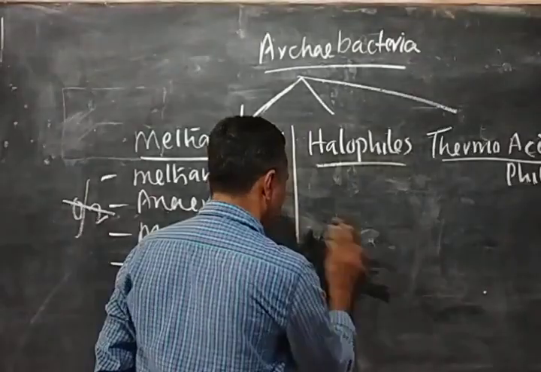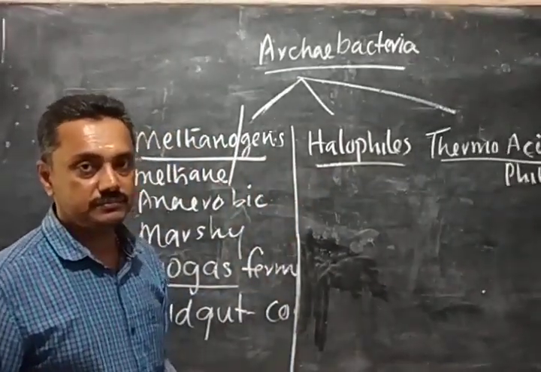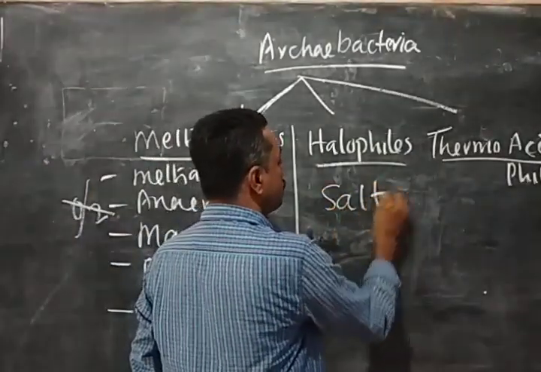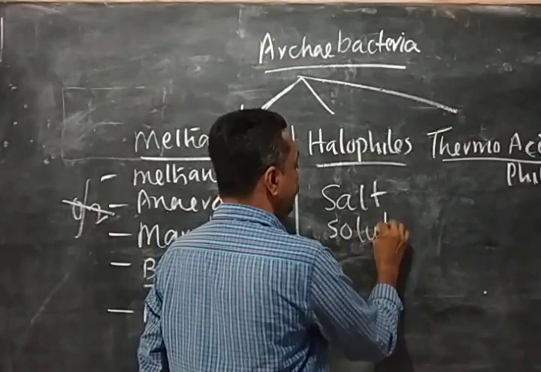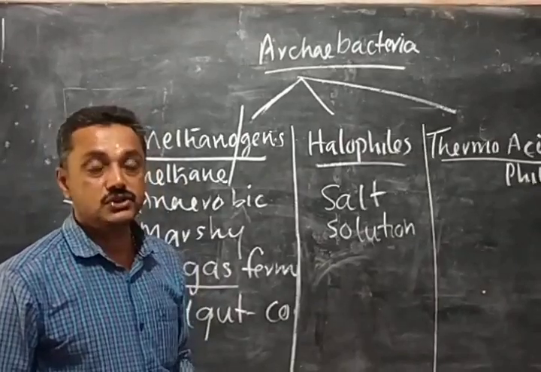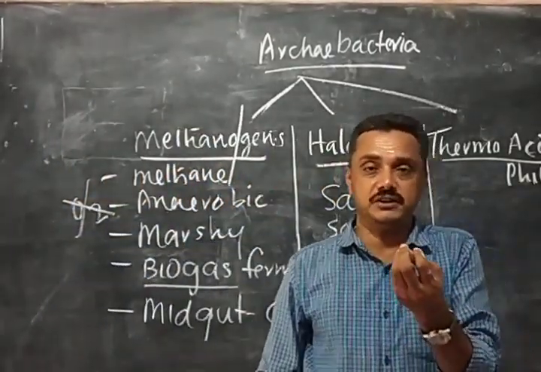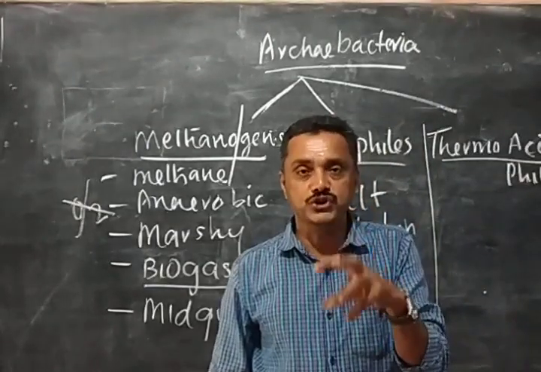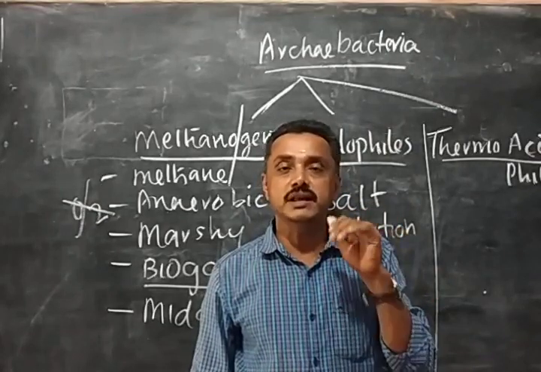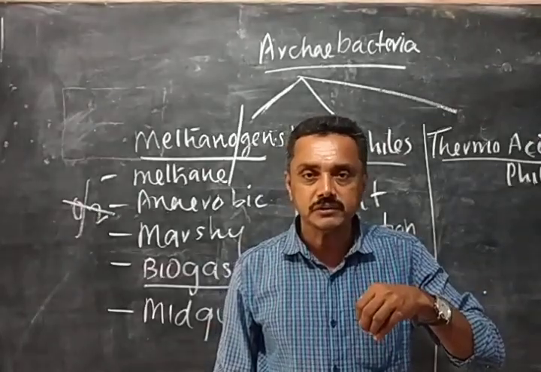Then comes the next topic, halophiles. They are living in salt solution. Bacteria living in salt solution are called halophiles. You know, we use sodium chloride salt and sodium chloride solution for cooking purpose. You remember that living organisms cannot live in the salt. Can any bacteria, any living organism, live in the salt?